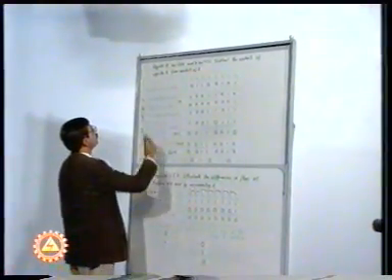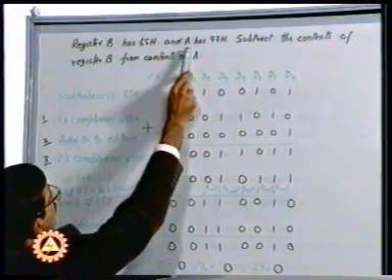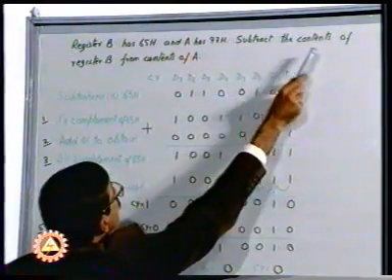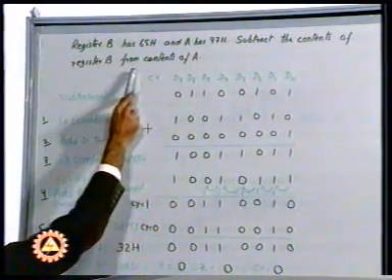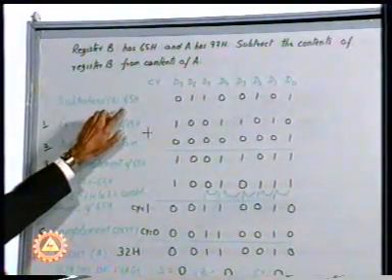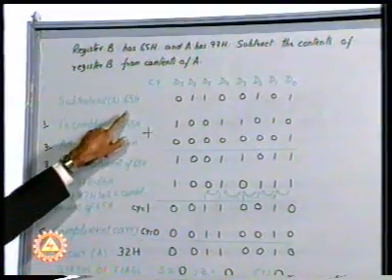The problem is that register B has 65H and the accumulator A has 97H. What we require is to subtract the contents of register B from the contents of A. In this case, 65 is to be subtracted from 97. So 65 is the subtrahend.